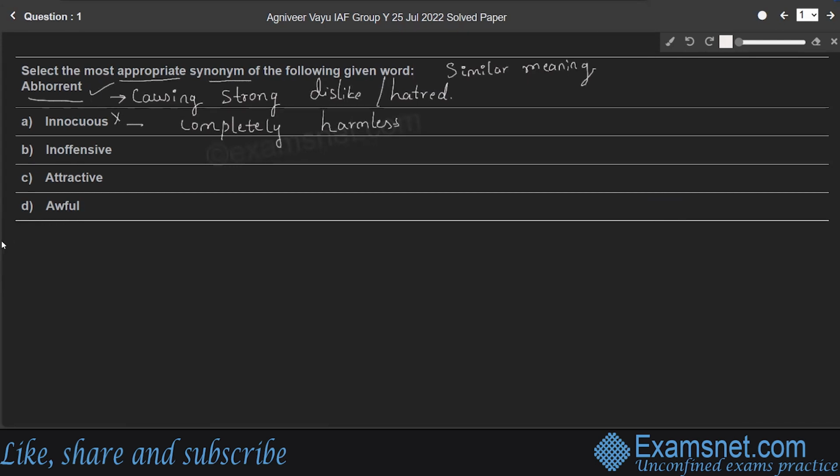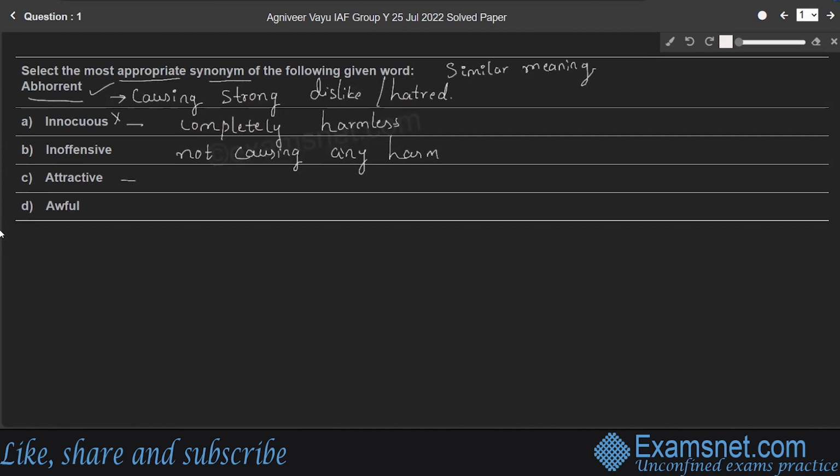Whereas second option, inoffensive. Inoffensive means not causing any harm. So which is similar to innocuous, right? For example, he seemed like a quiet, inoffensive sort of guy, right? Which means not causing any harm.